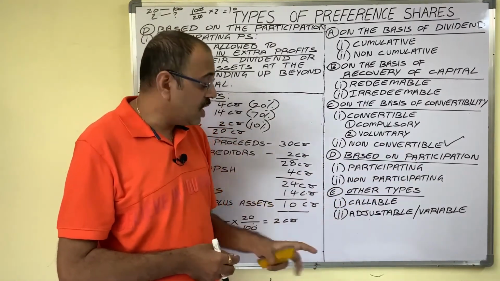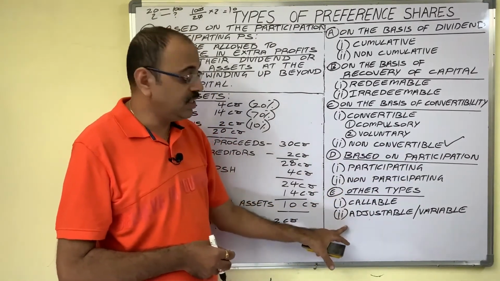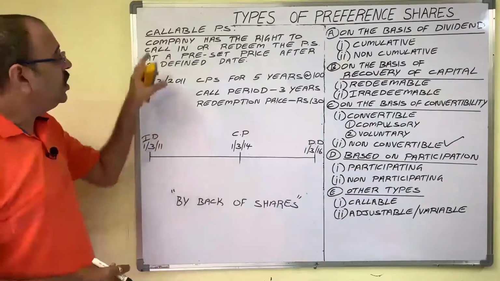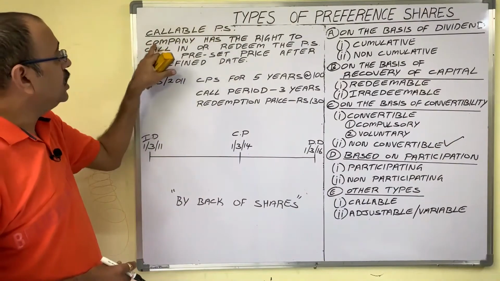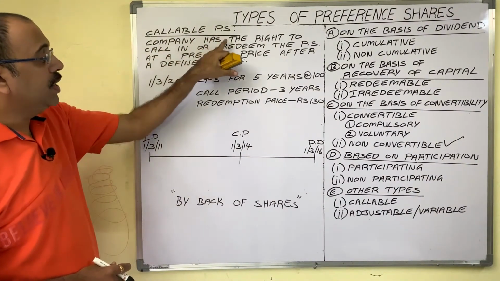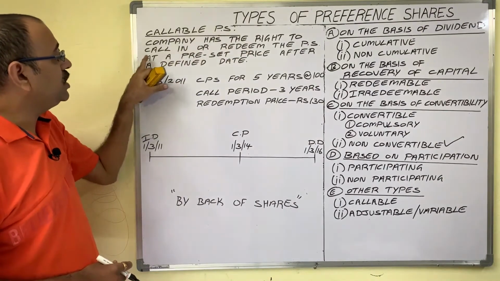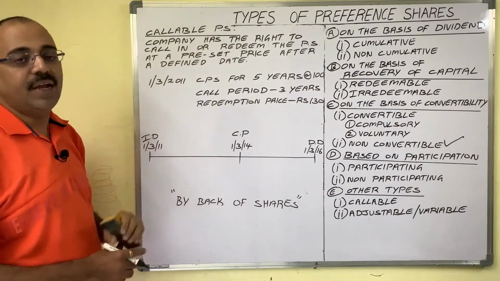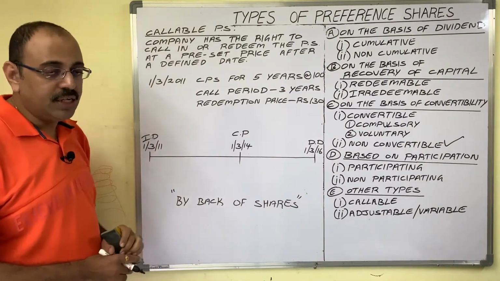Now let us see the other types of preference shares. First one is callable preference shares. In case of callable preference shares, company has the right to call in or redeem the preference shares at a preset price after a defined date. Means what? Let us see.